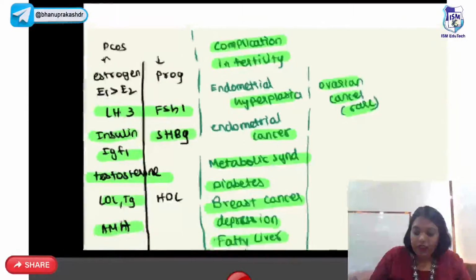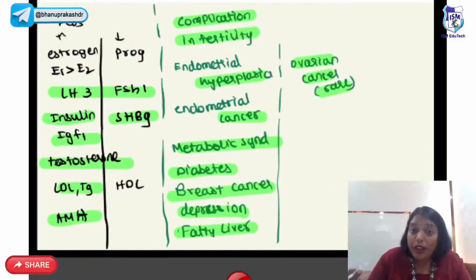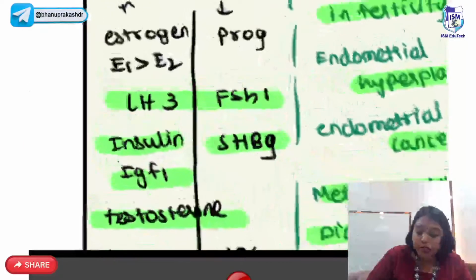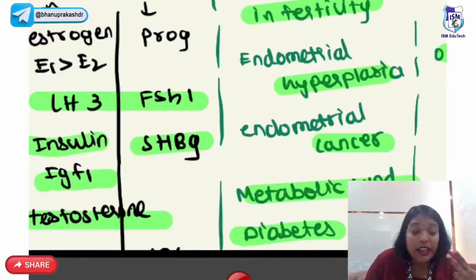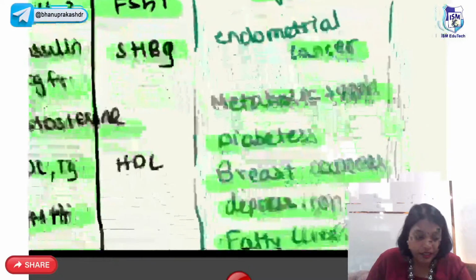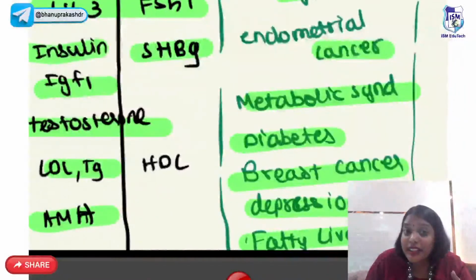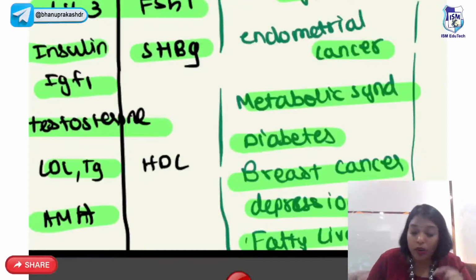What are the hormones which are more in PCOS? What are the hormones which are less in PCOS? So estrogen is more, LH is more, insulin and insulin growth factor is more, testosterone is more, both total and free, LDL and triglycerides are more, and AMH levels are also more.